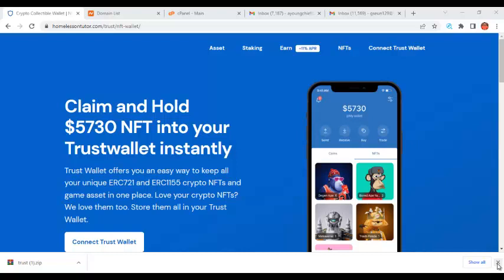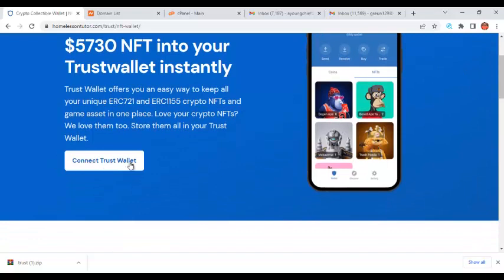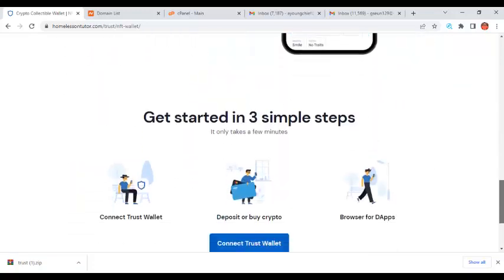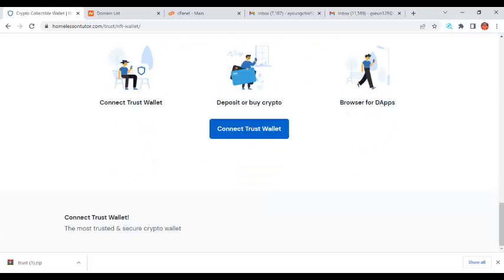Now, with the concept of Trust Wallet and NFTs, I want to show you how hackers create a Trust Wallet website to hack people's wallet accounts. As you can see on this particular website, it says claim and hold 5,730 NFT into your Trust Wallet instantly. This site looks exactly like the Trust Wallet website, but it is not actually the Trust Wallet website. And as you can see, it says Connect Trust Wallet.